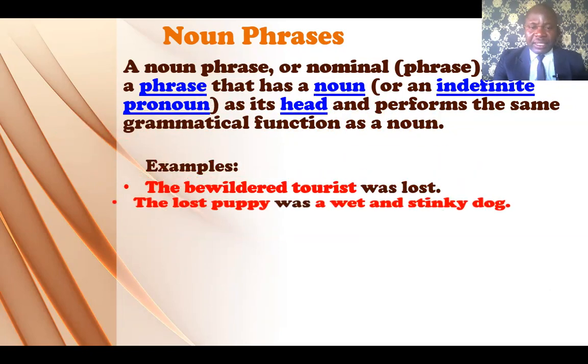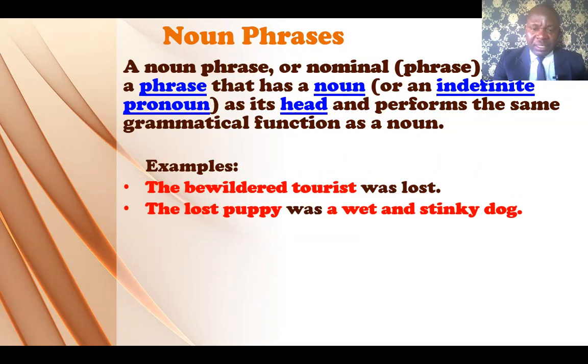Let's look at another example. We have the lost puppy was a wet and stinky dog. Now you have two noun phrases there. The first one is the lost puppy. The next one is a wet and stinky dog. Okay, now the first one here is a noun phrase. How do we know? We have a group of 3 words.